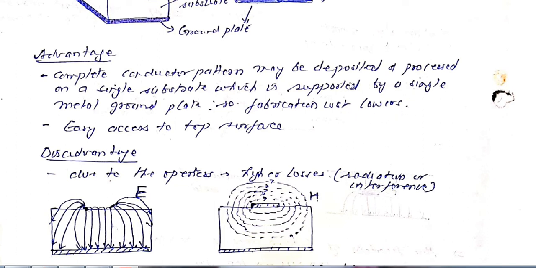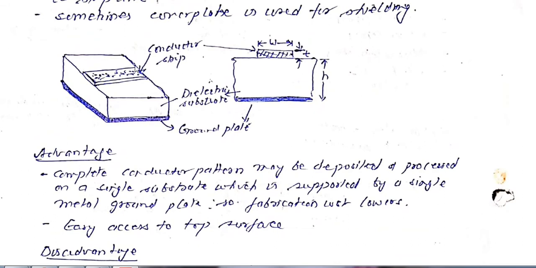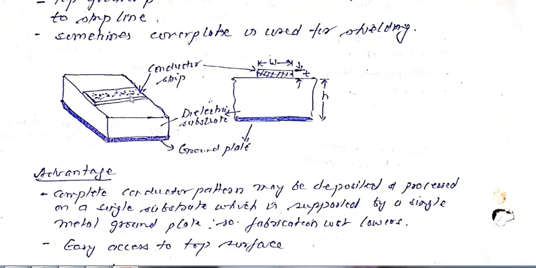So this is more economical and it can be easily processed. Second, easy access to the top surface. We can easily access the top surface of this microstrip line because that top surface is open to the air.